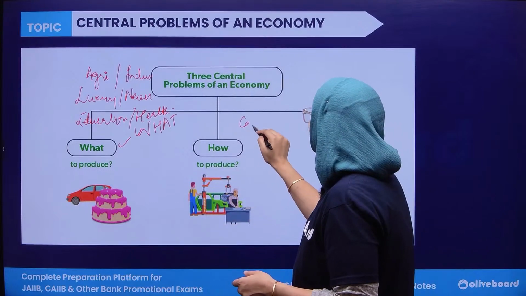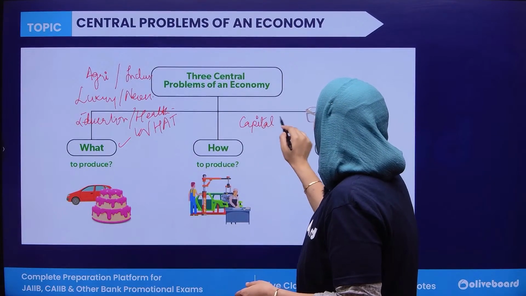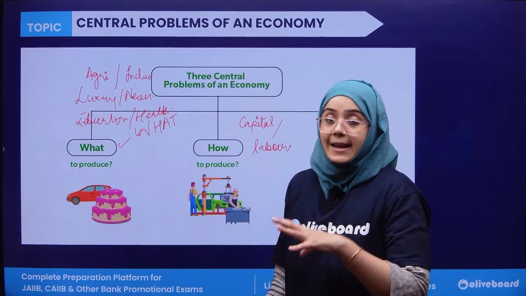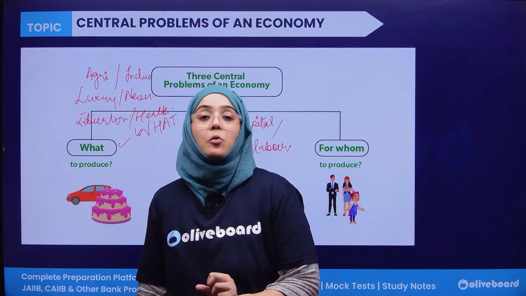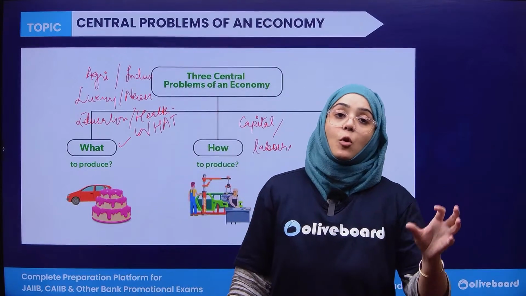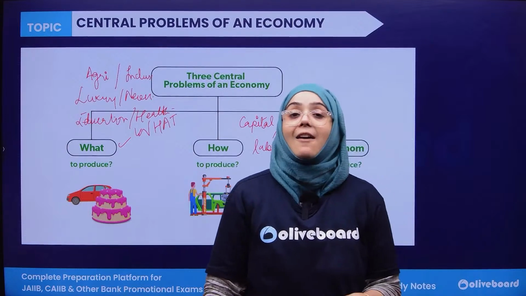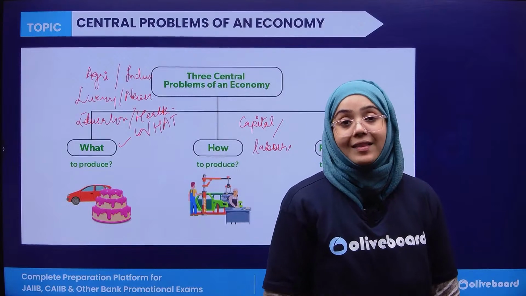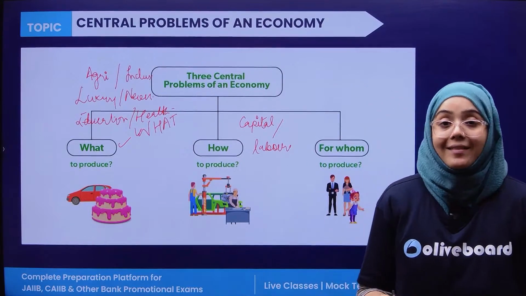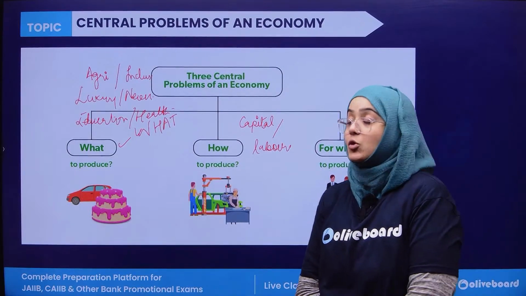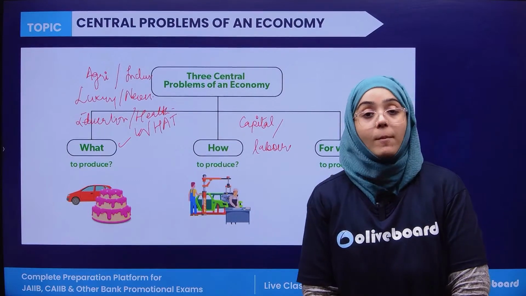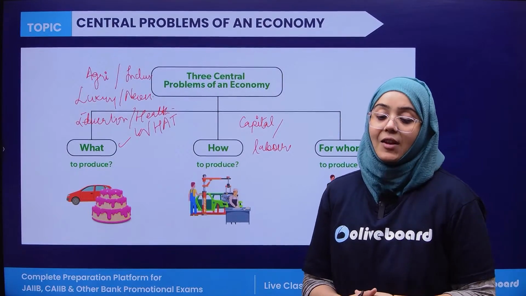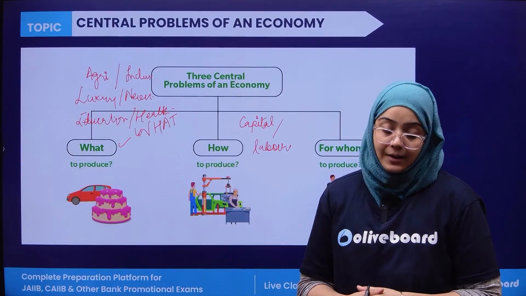Whether to use a capital intensive technique, in which more machinery is utilized, or a labor intensive technique, in which more labor is utilized. Both have pros as well as cons. The choice of the technique of production is dealt with in the second problem, how to produce.